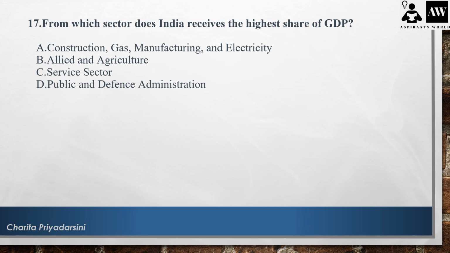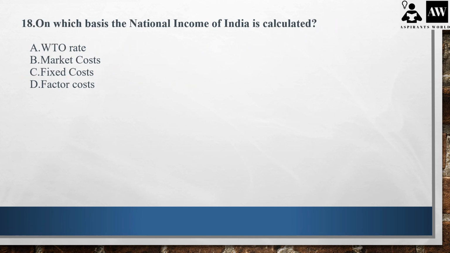From which sector does India receive the highest share of GDP? So we have the different sectors in the economy, like the primary sector, secondary sector, and the tertiary sector. Tertiary sector speaks about the service sector, which is having the highest share to the GDP. So the answer is right away here, that is service sector.